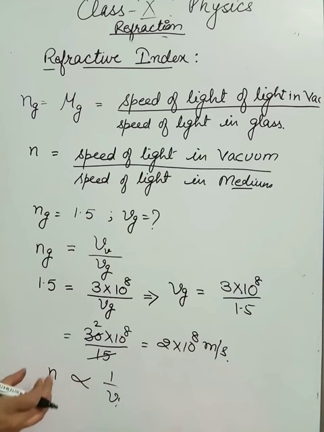The more the refractive index for a particular material, the lesser the velocity of light in that medium. If the speed of light in a particular medium is more, its refractive index will be less, and if the speed of light in that medium is less, its refractive index will be more. So this is the relation between velocity and refractive index.